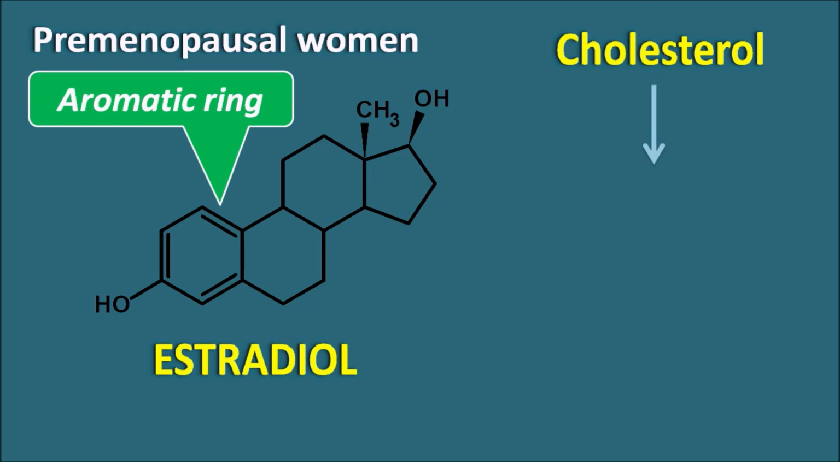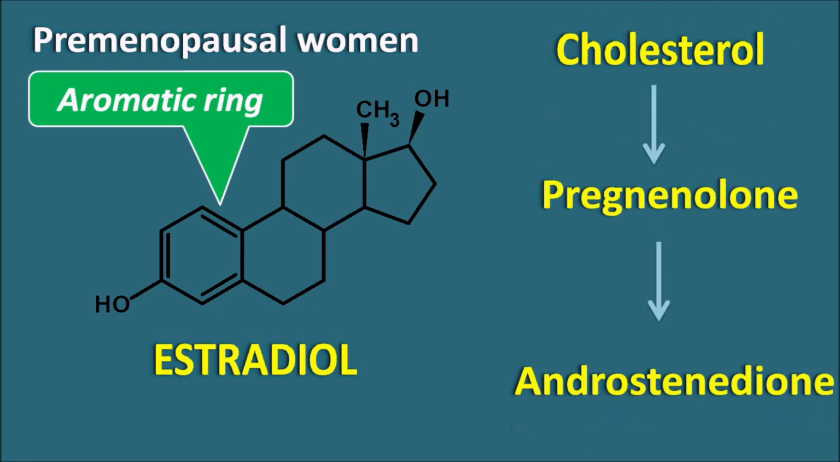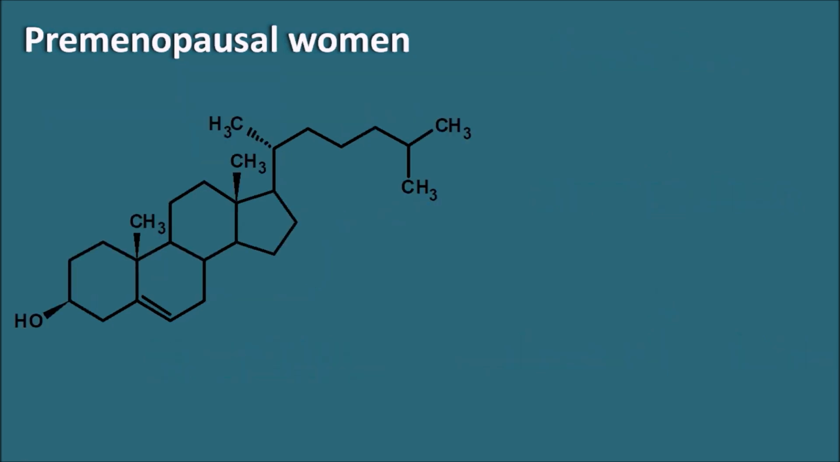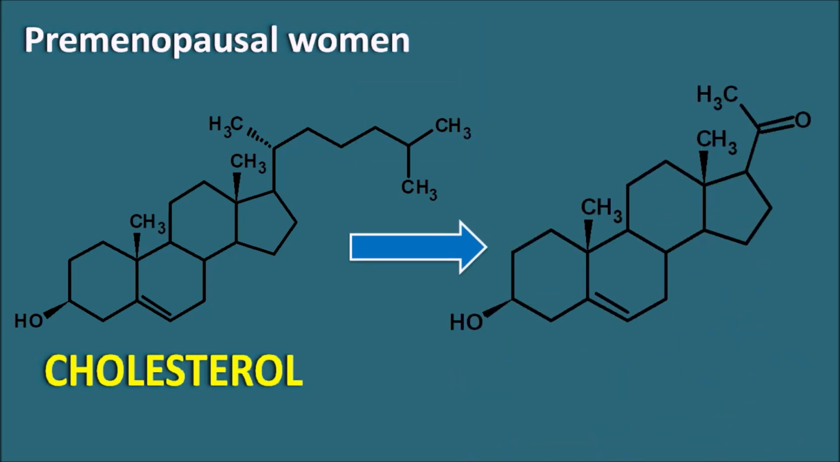Now these estrogens are derived from cholesterol by several steps, but the main steps are the conversion of cholesterol into pregnenolone. This pregnenolone is then converted into androstenedione, and finally this androstenedione is converted into estrogens like estradiol. So these are the various steps, but let us see at which step this aromatase enzyme is going to be involved. This is the structure of cholesterol. This cholesterol is the unique precursor for many of the steroidal hormones. In the estrogen biosynthesis, cholesterol is initially converted into one of the intermediates, that is pregnenolone.